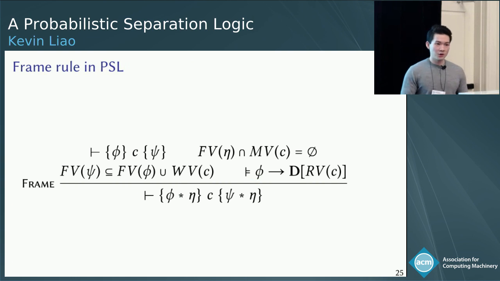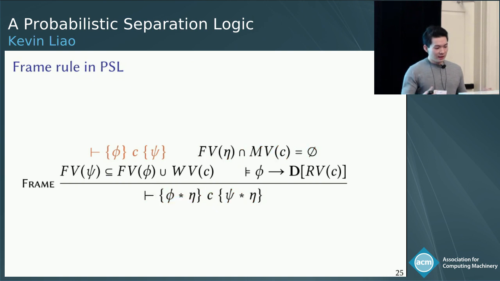All right, now here's our version of the frame rule. It looks a little bit more complicated than it actually is. Shown in orange right now is the frame rule that we know and love from heap separation logic, except with this new interpretation of separating conjunction as independence. And shown in black are some additional but simple side conditions that I won't get into.